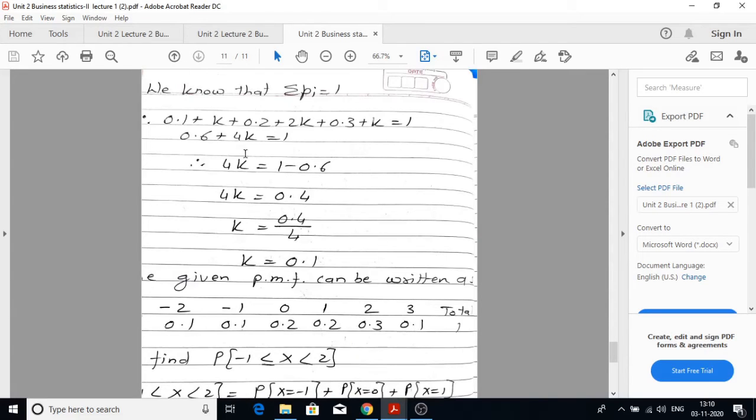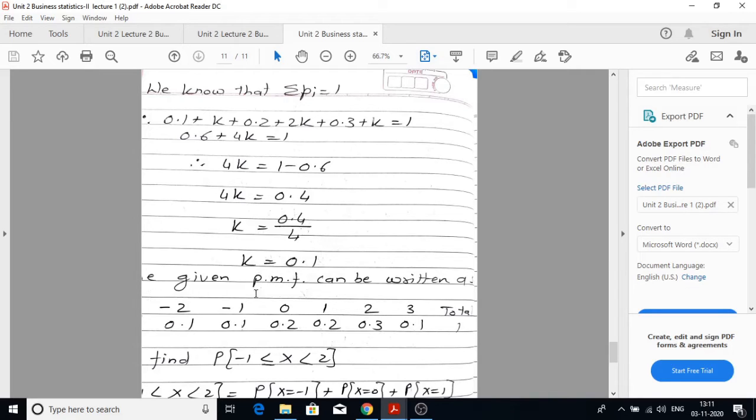So we know that summation p_i is equal to 1. Therefore 0.1 plus k plus 0.2 plus 2k plus 0.3 plus k is equal to 1. So 0.6 plus 4k is equal to 1. So 4k is nothing but 1 minus 0.6. So 4k is equal to 0.4. So value of k is given as 0.4 upon 4, which is equal to 0.1.